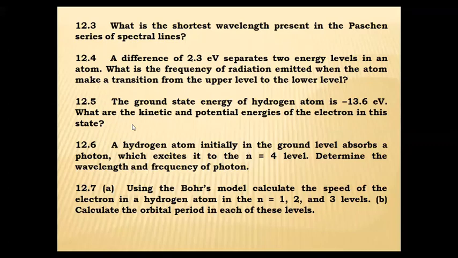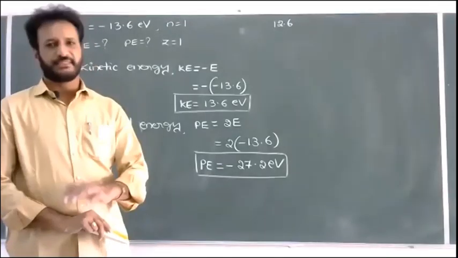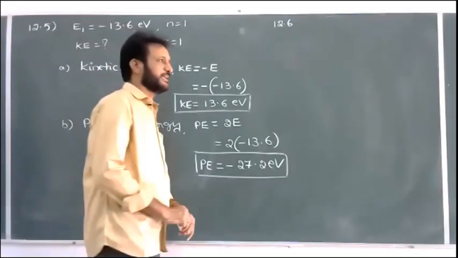Determine the wavelength and the frequency of the photon. That is the question.